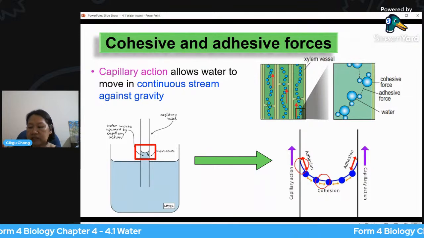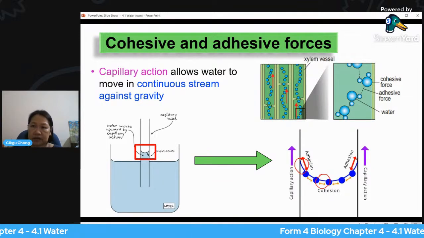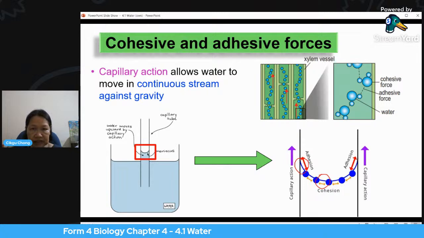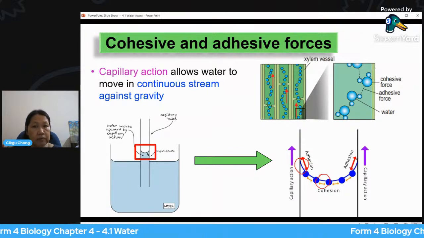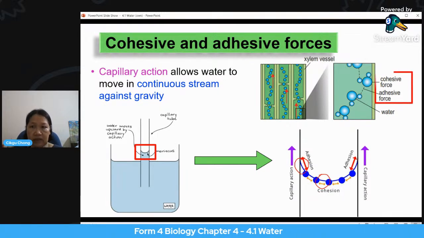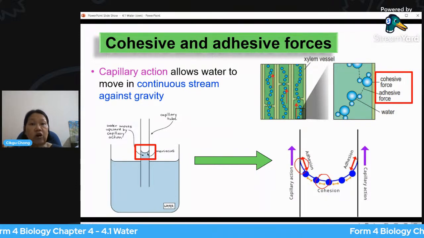Do you notice there's a mistake here? In the textbook, if you check the textbook later, here is the xylem vessel. The blue color dots represent molecules of water, and it's been magnified over here on the right hand side. You notice that actually there's a mistake here. You check your textbook. If there is, please correct it.